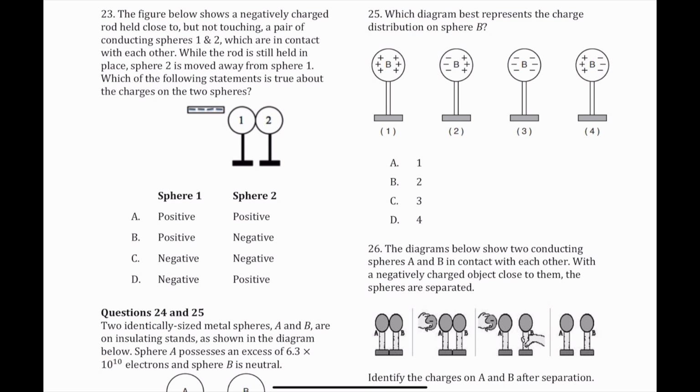As the rod here is negatively charged, the positive charge will come close to it and the negative charge will be here. So the right answer would be positive for 1 and negative for 2, so it's B.